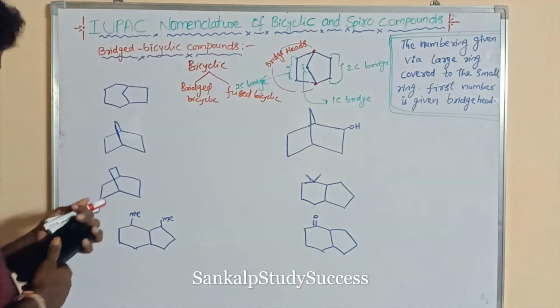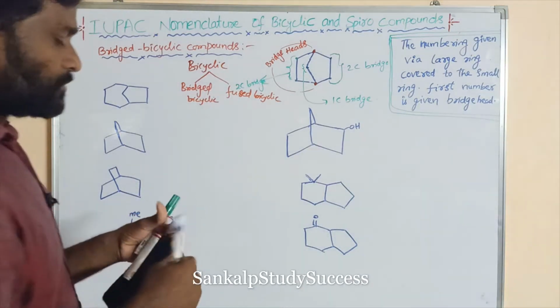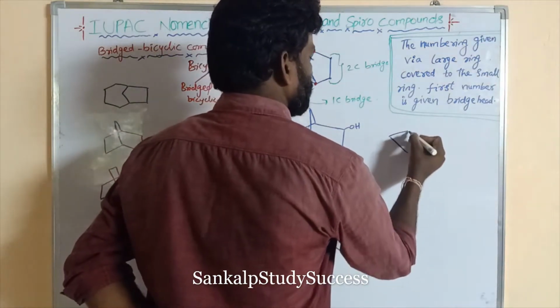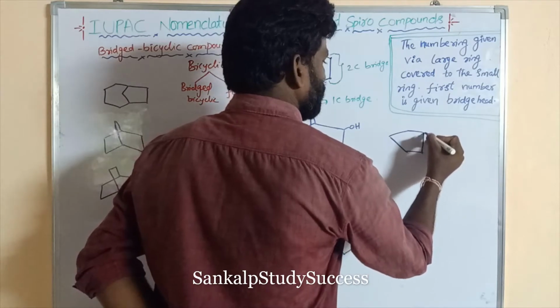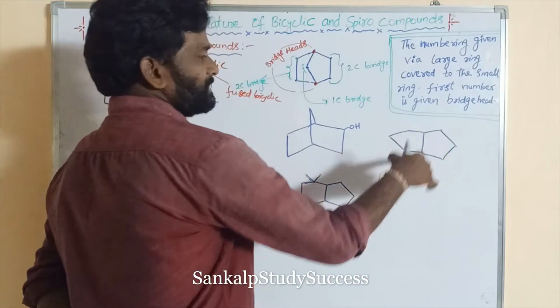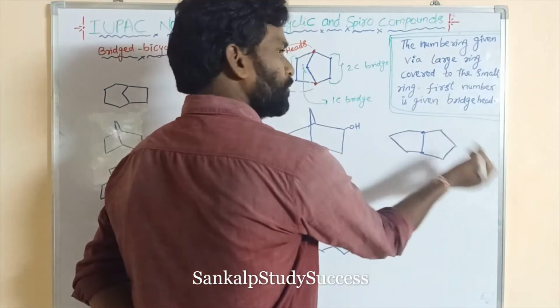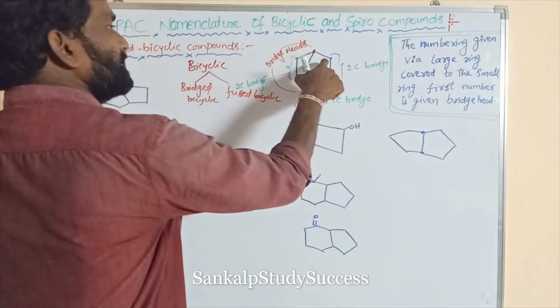So, what is bicyclic and what is spiro? If two cycles are connected with two carbons or more than two carbons, like this is one cycle and this is another cycle.